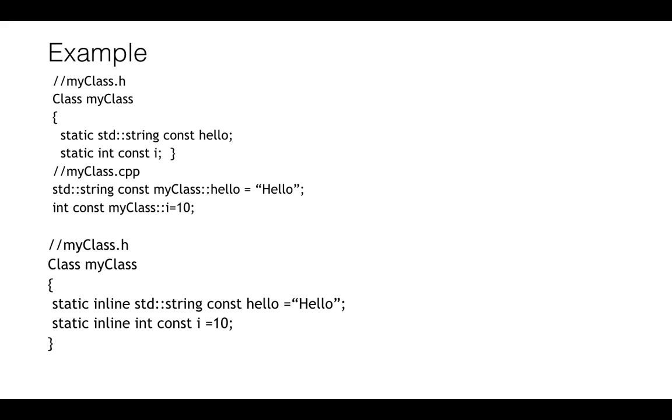Let's see a simple example. Earlier in your class, if you have static variables like string hello or integer i, then in your cpp you have to define them and provide the memory for them. But now with inline variables, you can make them inline in your header itself, and those variables will be copied, or multiple definitions will be created for them, in each translation unit of which they are part.